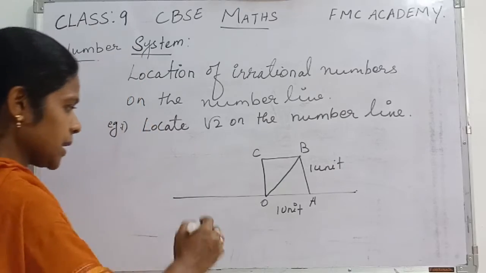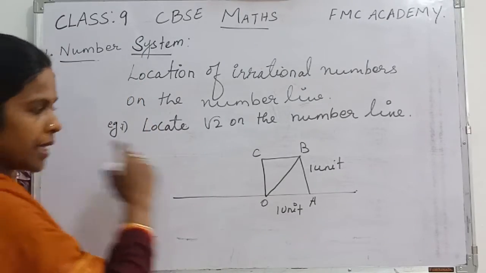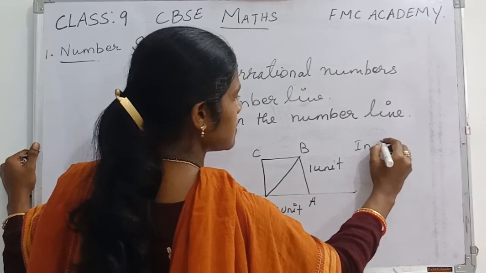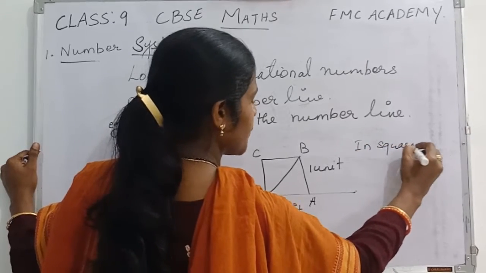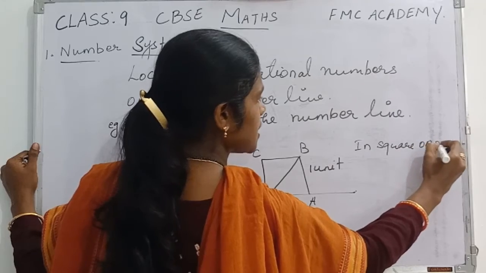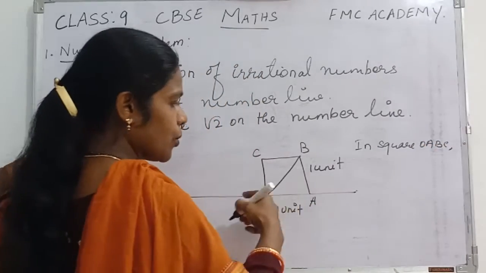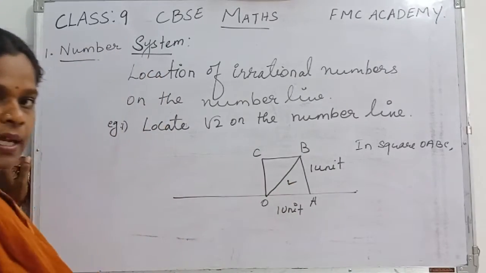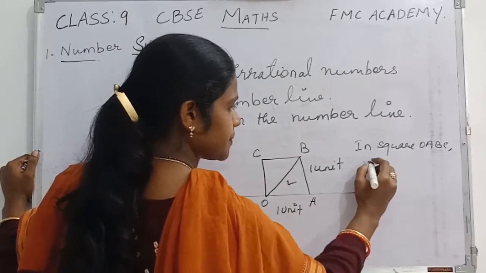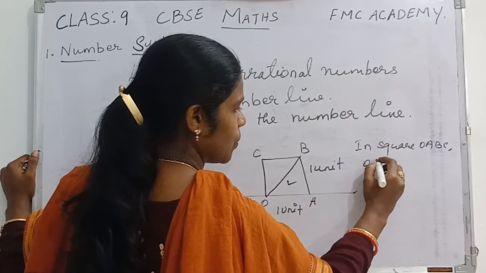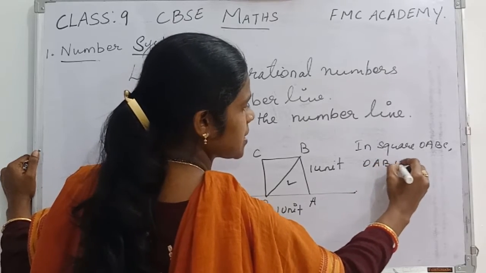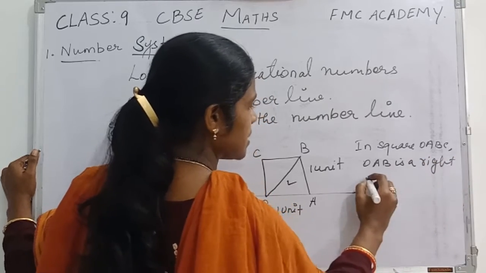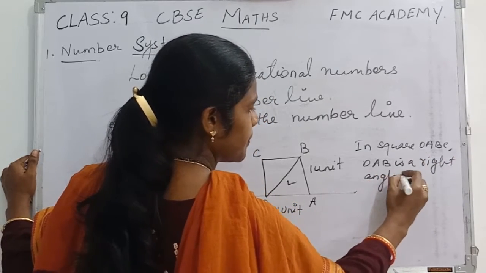So use the Pythagoras theorem. All of you might be knowing how to use it. In the square OABC, we are going to take this right angle triangle. OAB is a right angled triangle.